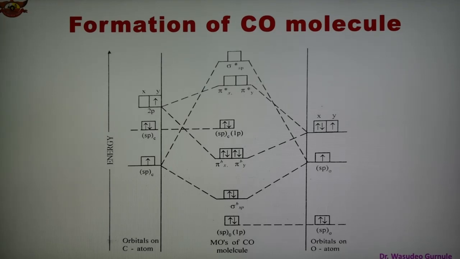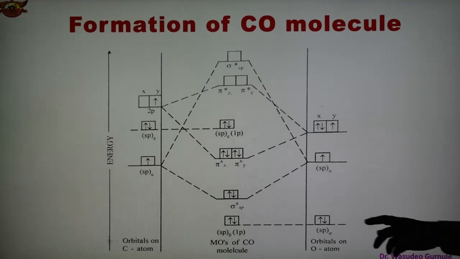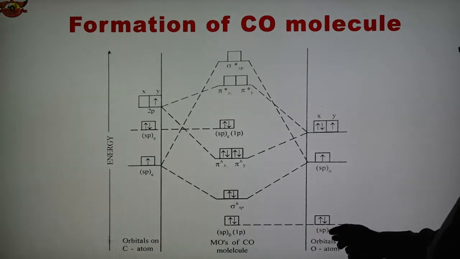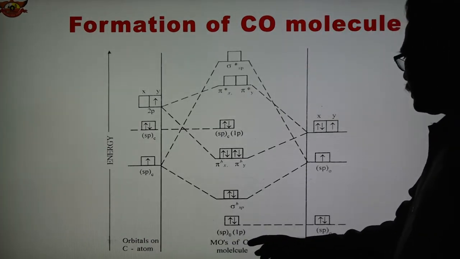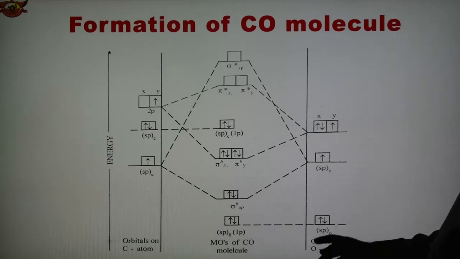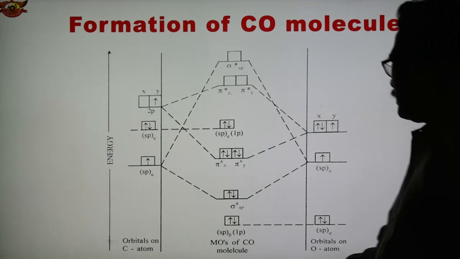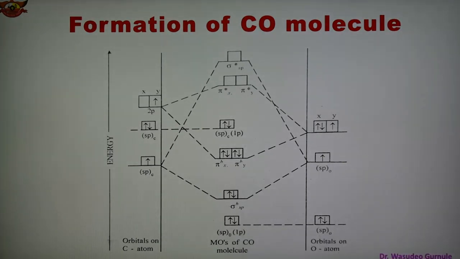So two atomic orbitals combine to form molecular orbital. So this is atomic orbital of carbon, and atomic orbital of oxygen, forming molecular orbitals of carbon monoxide molecule. Here is the CO molecule, and now they combine here.